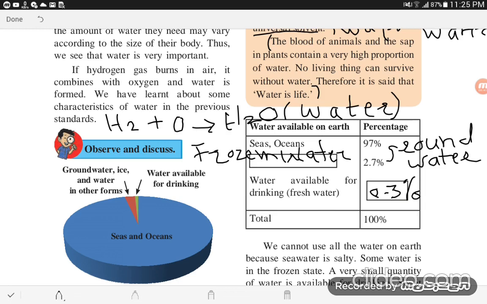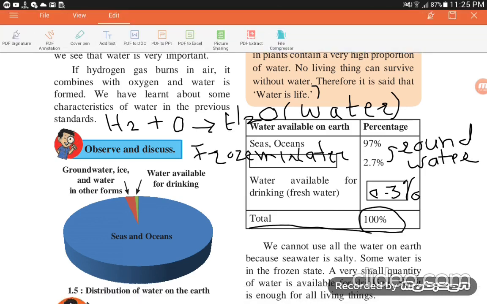Yes. This one is the total. When we take the sum of all these, 97%, 2.7% and 0.3%, we get the total water present on the earth as 100%. Observe this.